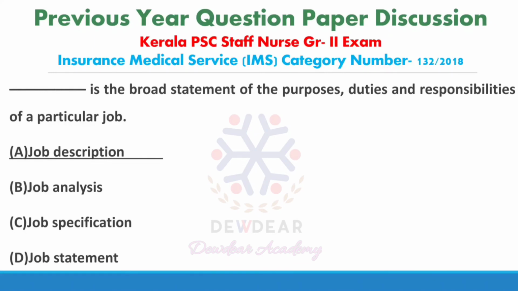And job specification consists of an outline of minimum skills, knowledge, experience and required personality traits necessary for successful performance of a particular job.